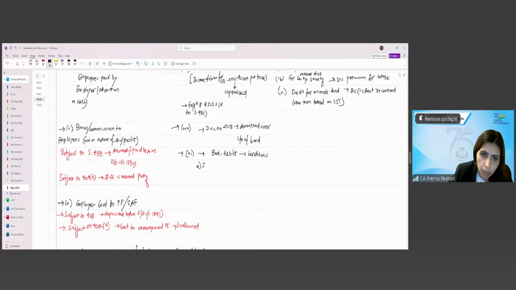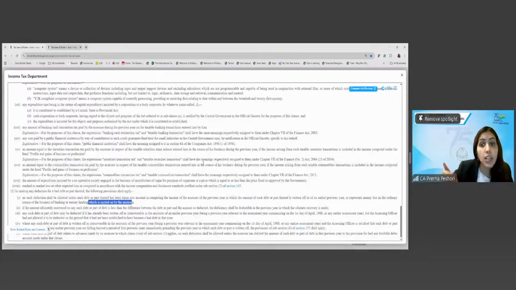That the income should have been considered in any previous year. Right? So the deduction will not be allowed unless the debt has been taken into account in computing the income.